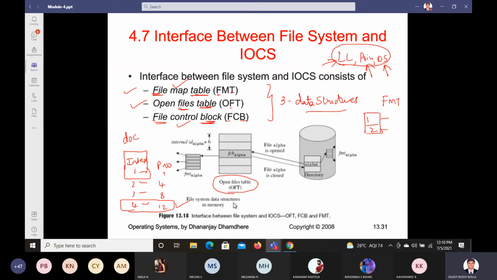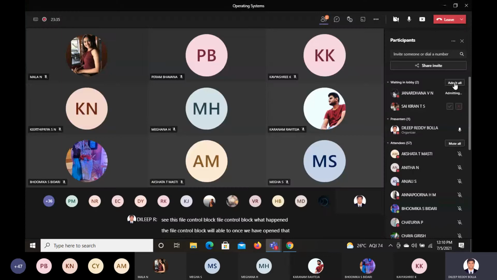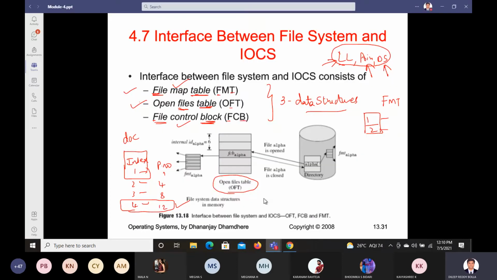Now you see this file control block, what will happen? Once you have opened the corresponding file, you can read it, or you can write on it, or you can execute it.